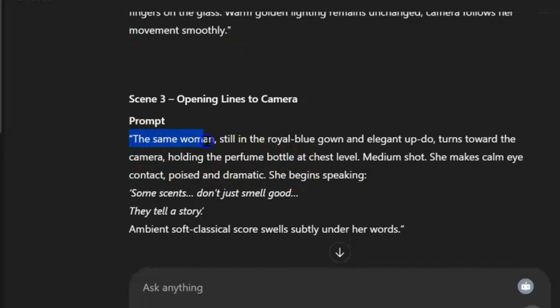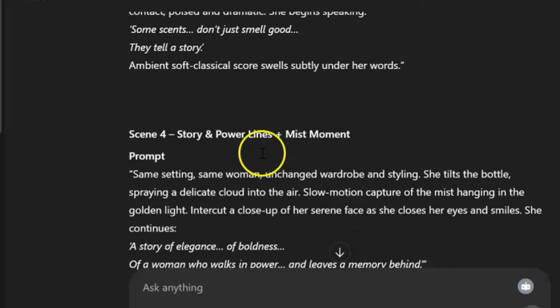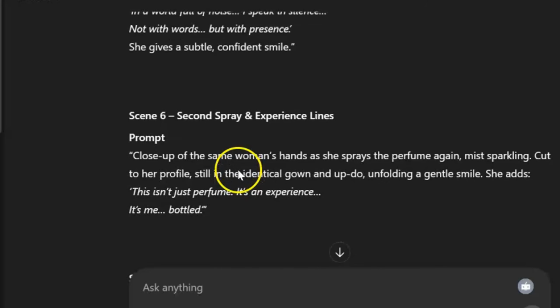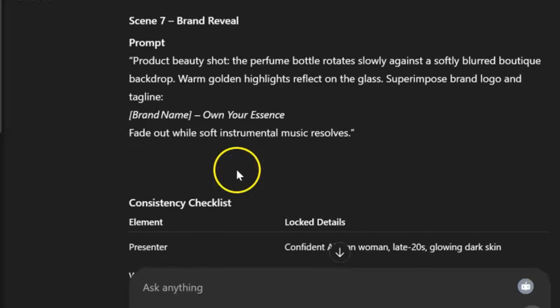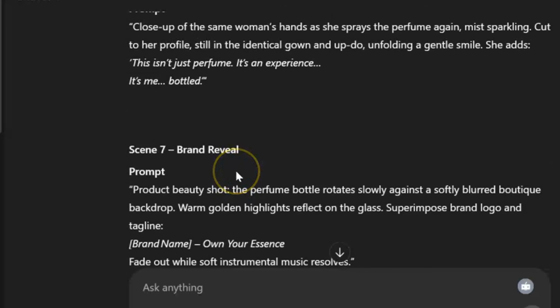Instead of putting the same, as stated there, it said the same woman. Our AI too may not remember who the same woman is, so I'll just paste that same character with the same features. I'll use it to replace this part. So to replace the part, just the character part. So whatever the presenter does will be at the remaining part of the prompt. So as we can see, we have about 6 scenes. Okay, 7 scenes here. Yours could be shorter, depends on you.